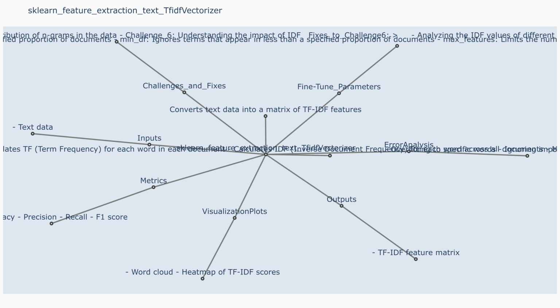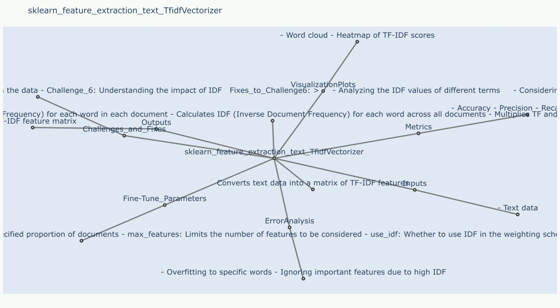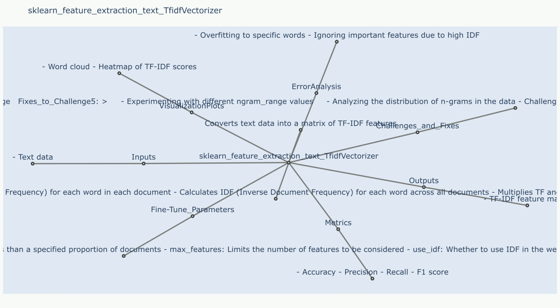sklearn, feature extraction, text, TF-IDF vectorizer. Description: a transformer that converts a collection of text documents to a matrix of TF-IDF features. TF-IDF stands for term frequency, inverse document frequency. It is a numerical statistic that reflects how important a word is to a document in a collection of documents.